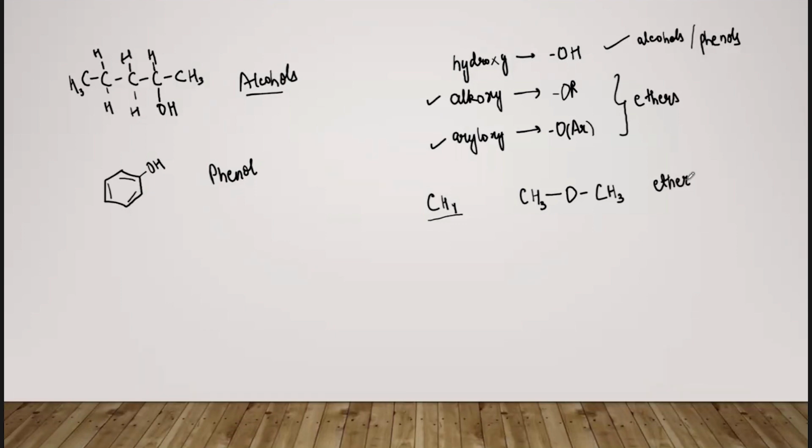ठीक है. और ऐसा भी बोल सकते हैं कि ethers they are formed when a hydrogen atom of the hydroxyl group of an alcohol or a phenol is replaced by an alkyl or an aryl group. मतलब कि जैसे यहाँ पे हमने अल्कोहल लिया था ना, इसमें ये जो H लगा हुआ है, उसकी जगह पे what we will do, we will replace the hydrogen of the hydroxy group with an alkyl group. ऐसे. So then now this compound will be known as ether.